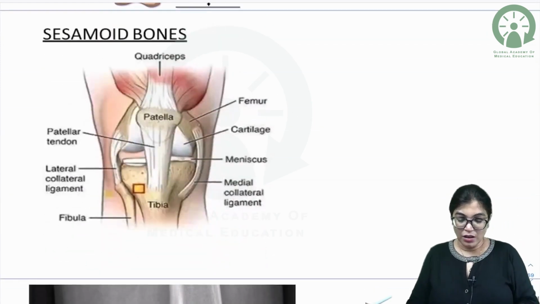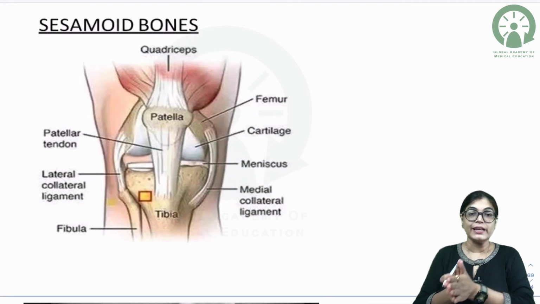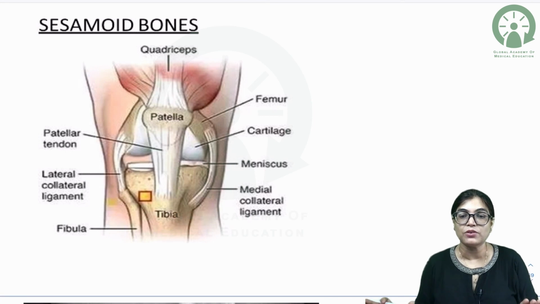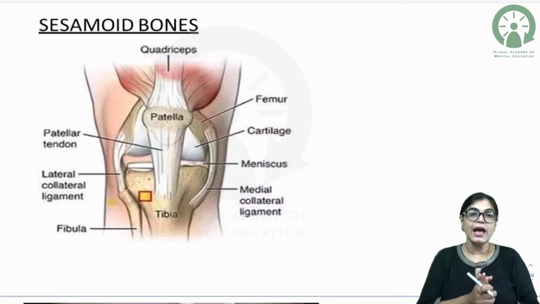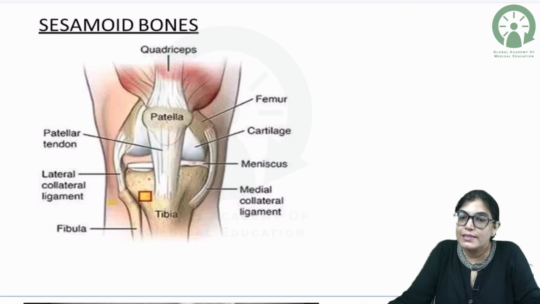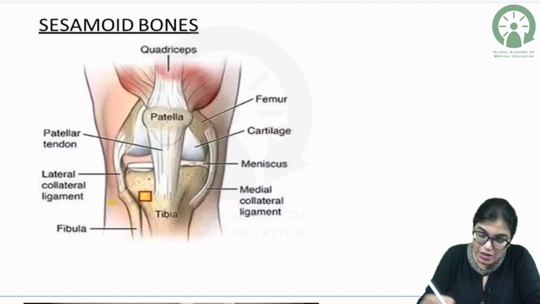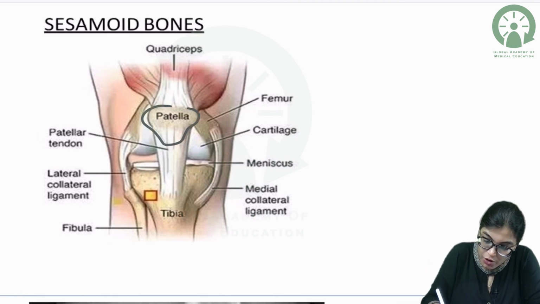Now before ending these MCQs related to general anatomy, a wide description has been done. I would like to tell you about sesamoid bone. Actually, a few examples of sesamoid bone must be known to you. First thing is that sesamoid bones are not true bones. These are bones which appear in the tendons of muscles. So, the largest sesamoid bone in our body is the patella.